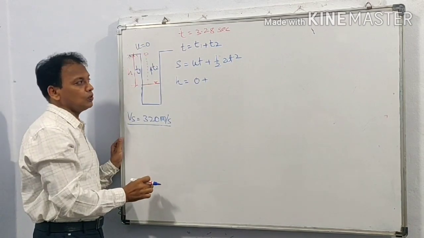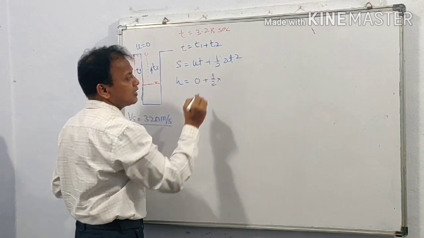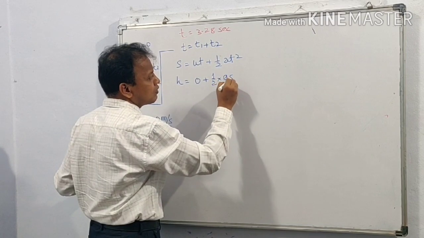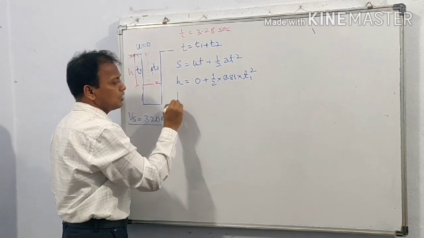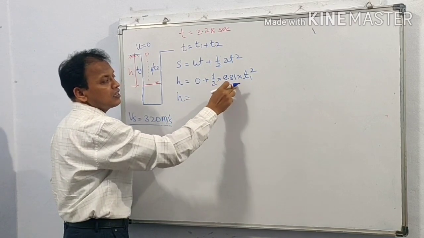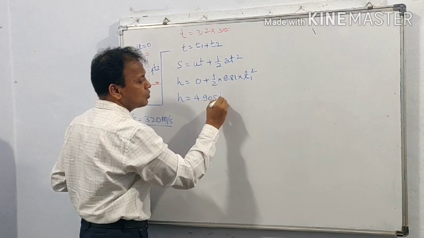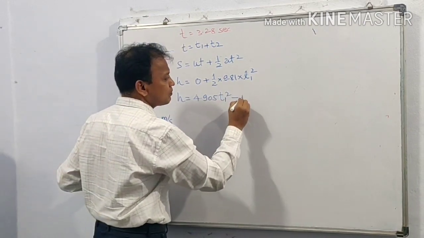Because of the downward motion of the stone. 1/2 into a, the gravitational acceleration 9.81, into t1 square. So h is equal to 4.905 t1 square. Let this be equation number 1.